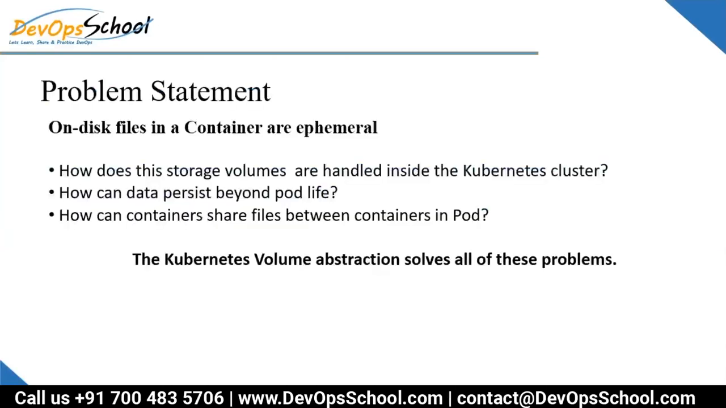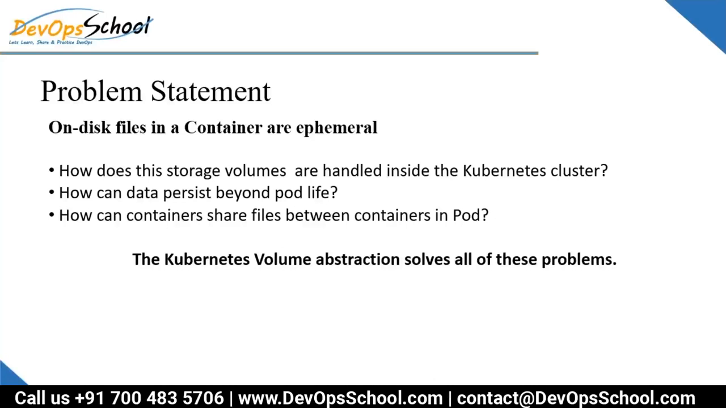So let's understand this. Guys, what is the problem you're trying to solve here? The problem is that on-disk files in containers are ephemeral. You know that containers are ephemeral, pods are ephemeral. Once the pod is gone, you never get it back. So if the data is along with the pod containers, that is also gone. So the problem is: how can we have data persistency?